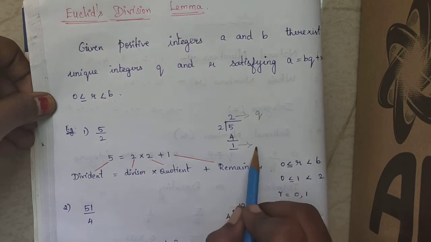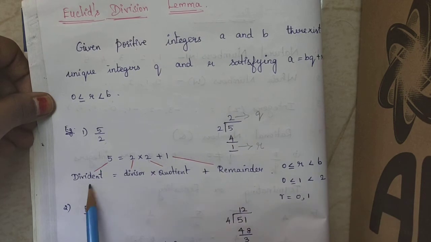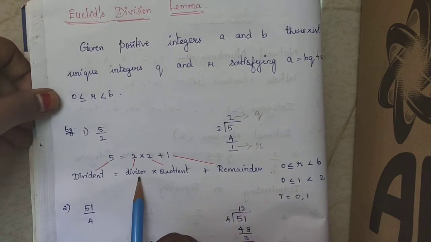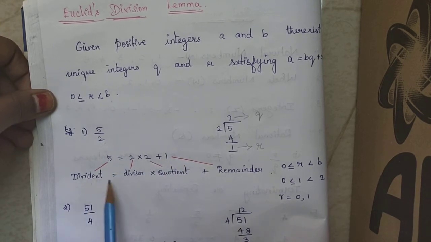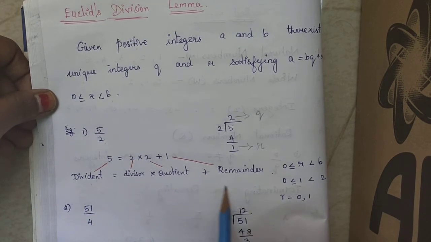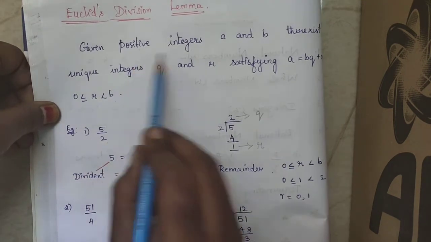This is a remainder. And this 5 is dividend. This 2 is divisor. So I can write this statement as dividend equal to divisor into quotient plus remainder. This is what this lemma states.